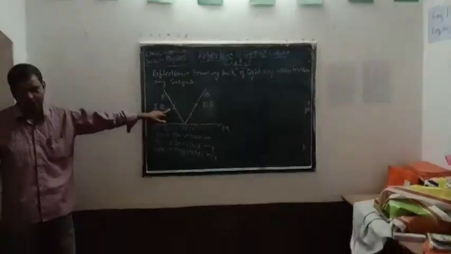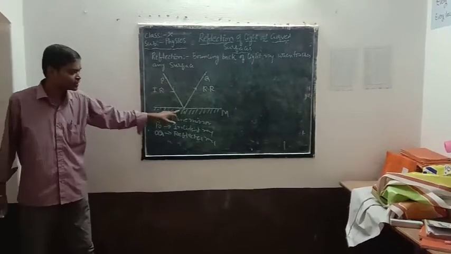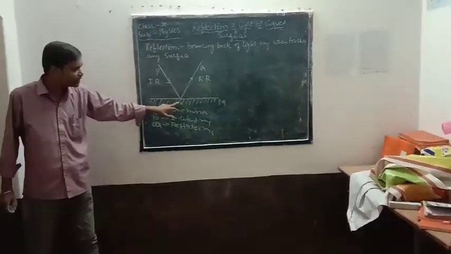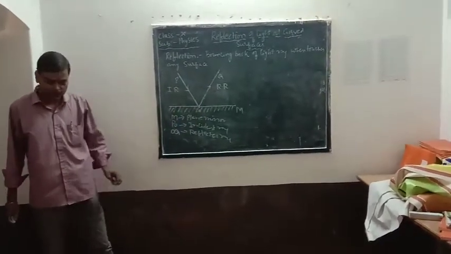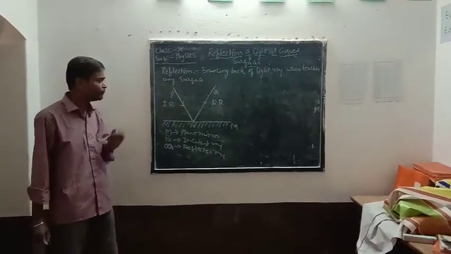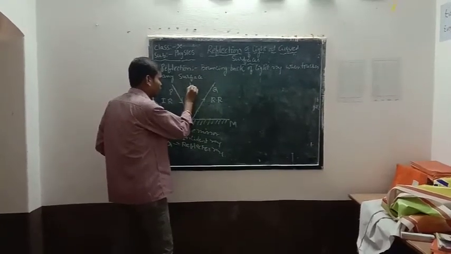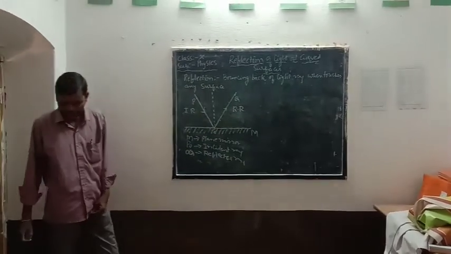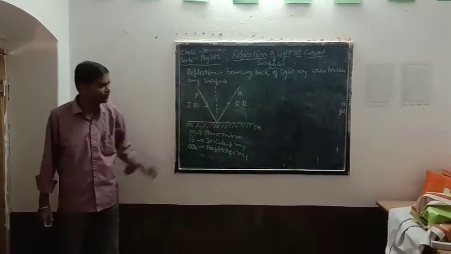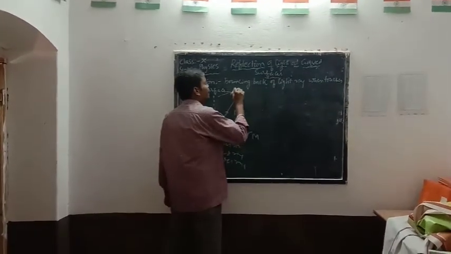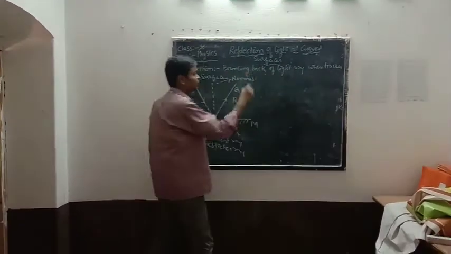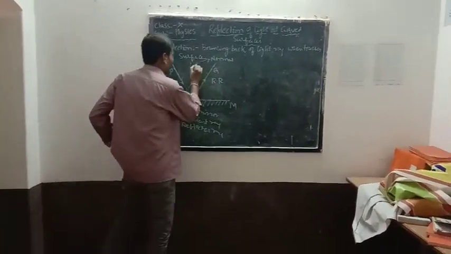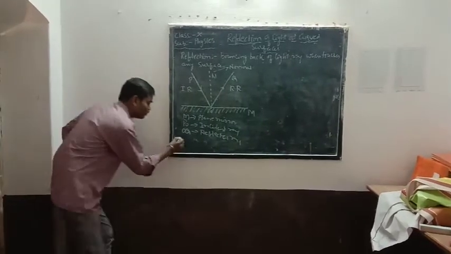And one more thing here we have to observe. This indicates the direction of the light ray. It is coming towards the surface and it is moving away from the surface after touching the surface at the point of incidence. O is the point of incidence. If you draw a perpendicular line to the point of incidence, it is called the normal. So here ON, let us take ON as the normal.